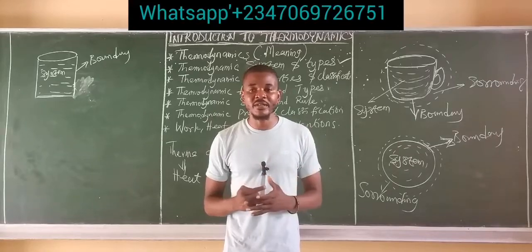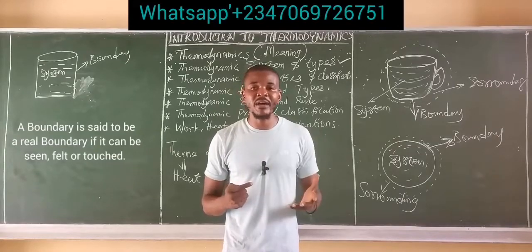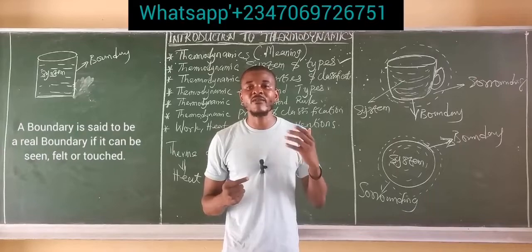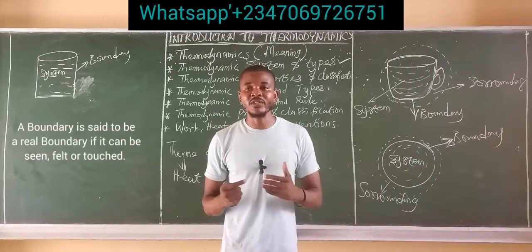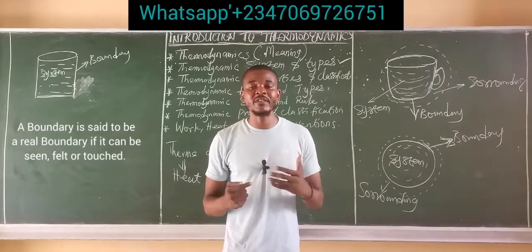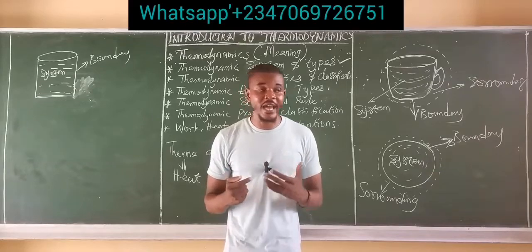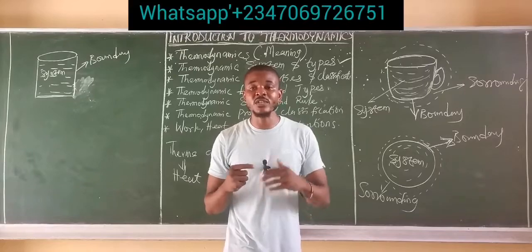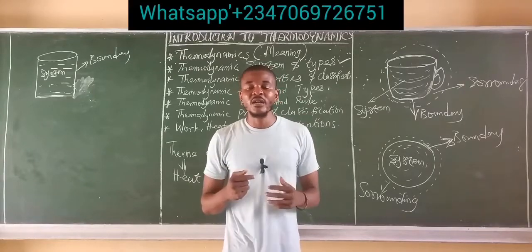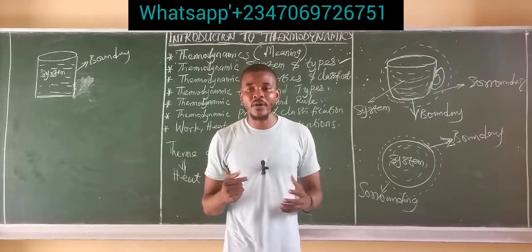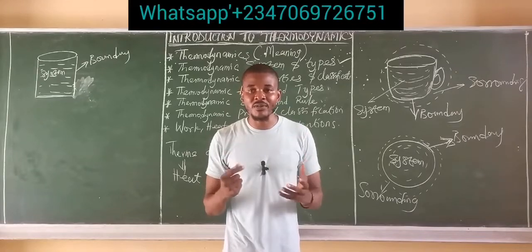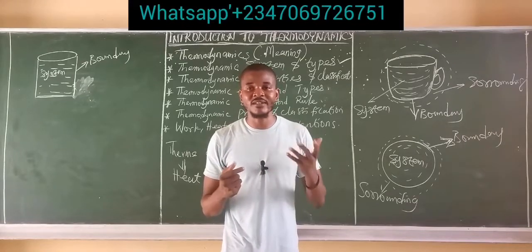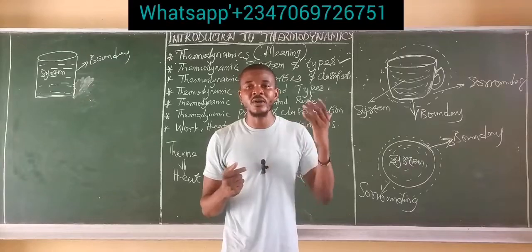What is a real boundary? A boundary is said to be a real boundary if it can be seen, felt, or touched. An example is the boundary of a teacup, the cup itself. Of course, the cup is simply the boundary. You can touch it, you can feel it, you can see it. So it's simply called a real boundary.